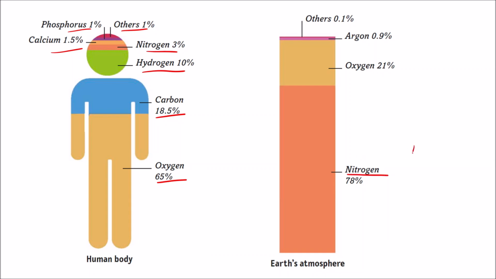Air is a mixture of different gases: nitrogen, which is 78%, oxygen 21%, argon 0.9%, and remaining gases 0.1%. So this is another important point why we should study elements. And using this basic knowledge of elements, we synthesize new compounds in the lab by studying the basic properties of these elements.